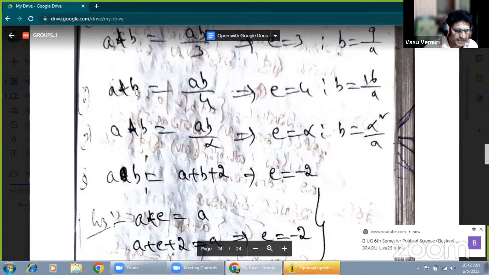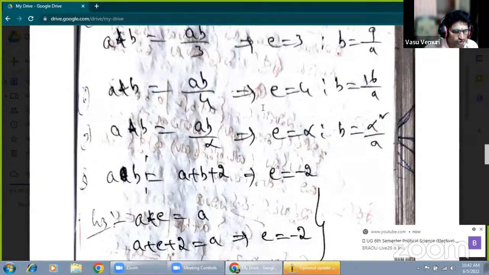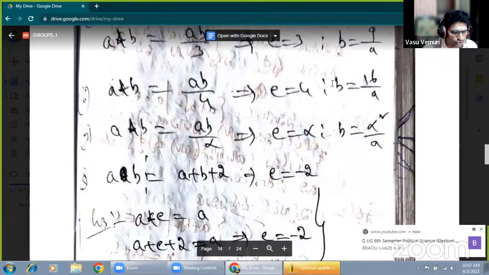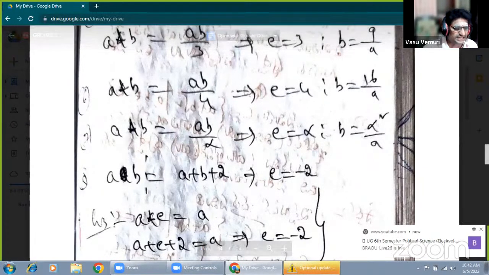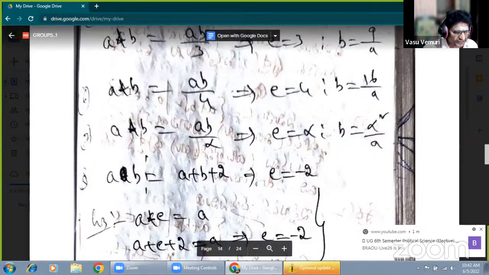That's it. Here, A star B equals AB by 4. In the same manner, the identity element is 4 and B equals 16 by A. Now, that is the given part. First of all, how to prove this? First of all, write the given data and prove that Q plus under star forms an abelian group, defined by A star B equals AB by 4.